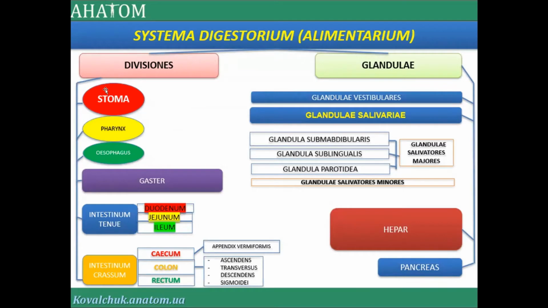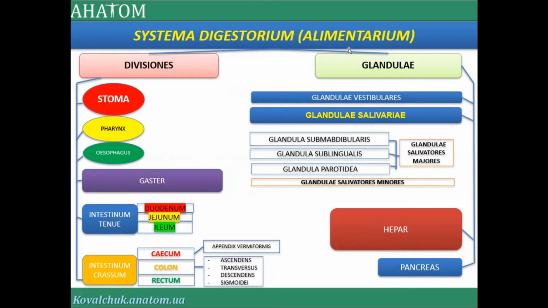In the divisions: stoma or oral cavity, pharynx, esophagus, red, yellow, green. Yes, some variant, very popular color scheme for remembering. Stomach, small intestine and large intestine. Small intestine, 3 parts: duodenum, jejunum, and ileum. And intestinum crassum: cecum, colon, and rectum. 3 parts in the small and 3 parts in the large intestine.